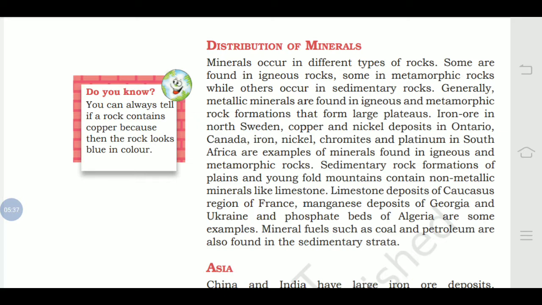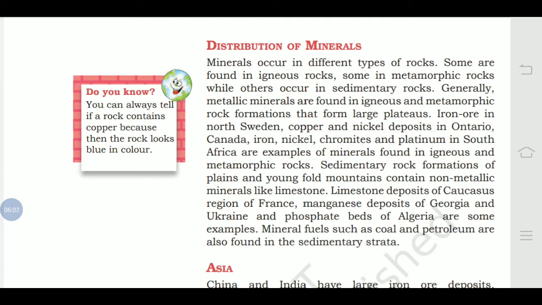So limestone deposits are found in the Caucasus region of France. Then manganese deposits are found in Georgia and Ukraine, and phosphate in Georgia and Ukraine. Now phosphate is also found in the beds of Algeria. These are some examples of sedimentary rocks.